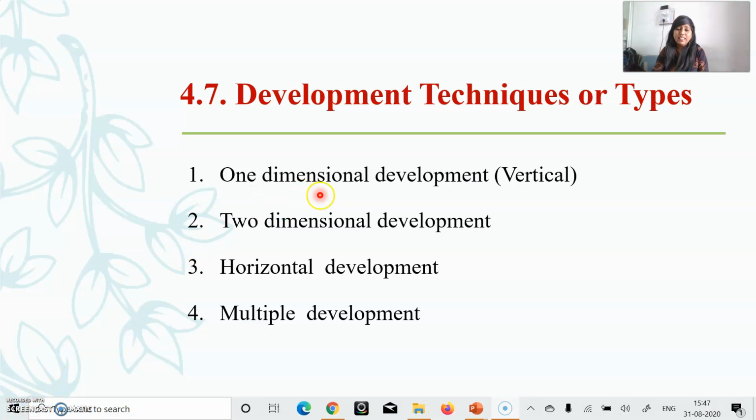Yes. In this technique, the plates are kept vertically and allowed to flow by capillary action against gravity. Two-dimensional technique: from one axis the sample is developed, and after drying, on the other axis the sample again has to be developed. And next are horizontal and multiple development techniques.